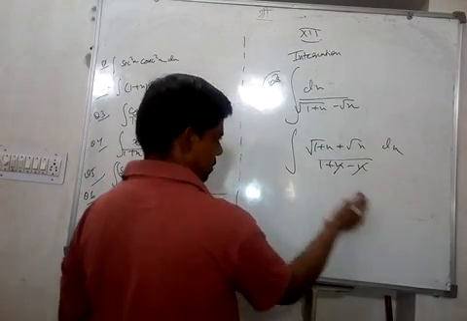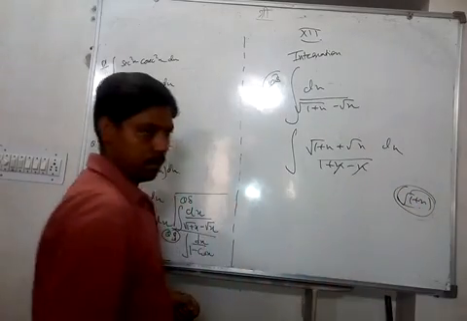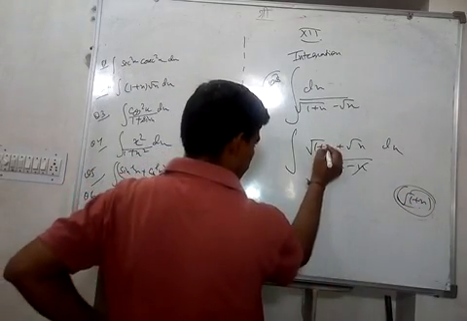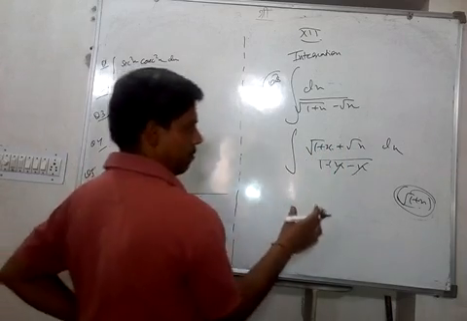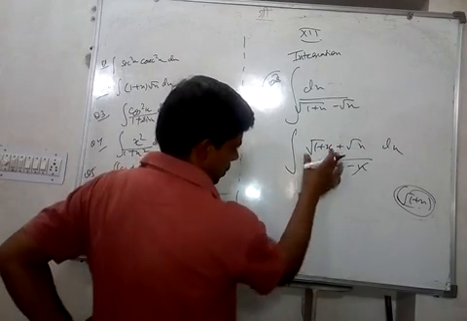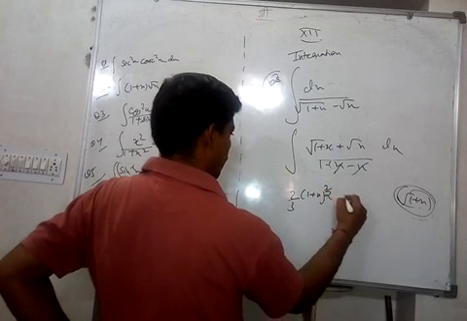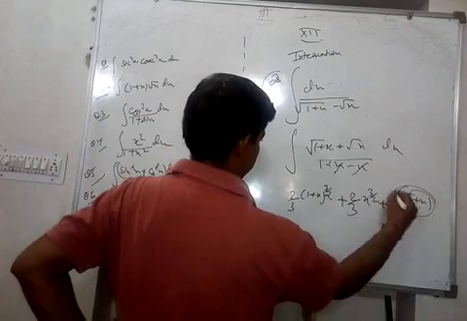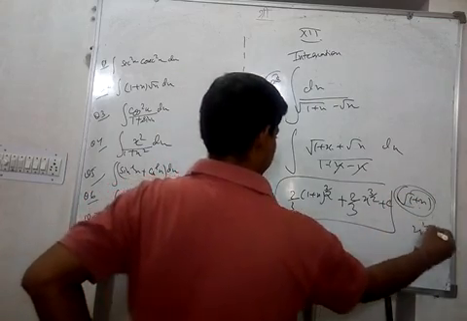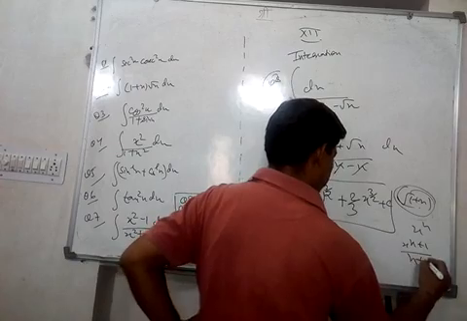This is root 1 plus x. We can take 1 plus x as t, because you should see that there is no number multiplied with this, it is x plus 1. So now we can directly integrate this in the form of root x only. So this is 2 by 3, 1 plus x to the power 3 by 2, and this is also 2 by 3, x to the power 3 by 2 plus c. Okay, from this formula, the integral of x to the power n is x to the power n plus 1 upon n plus 1 plus c.